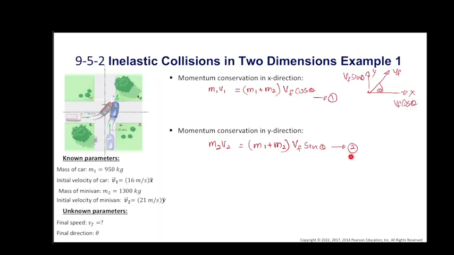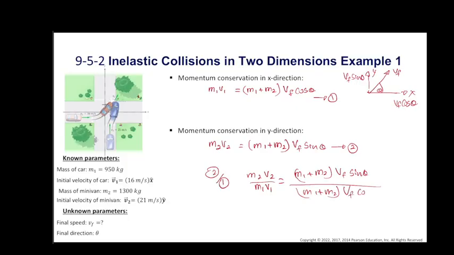We can divide equation 2 by equation 1 to find the angle theta. If we divide 2 by 1, we get m2 v2 over m1 v1 equals m1 plus m2 times Vf sin theta over m1 plus m2 times Vf cos theta.